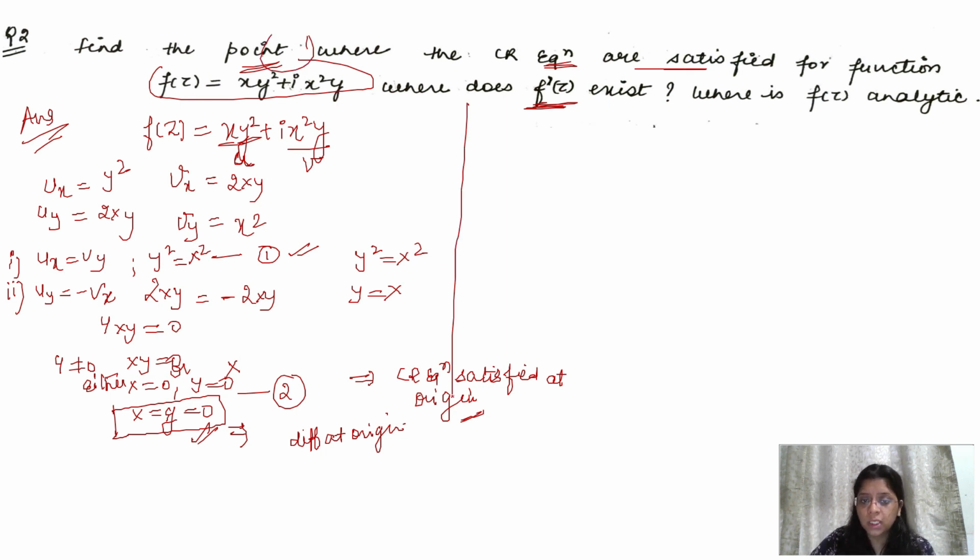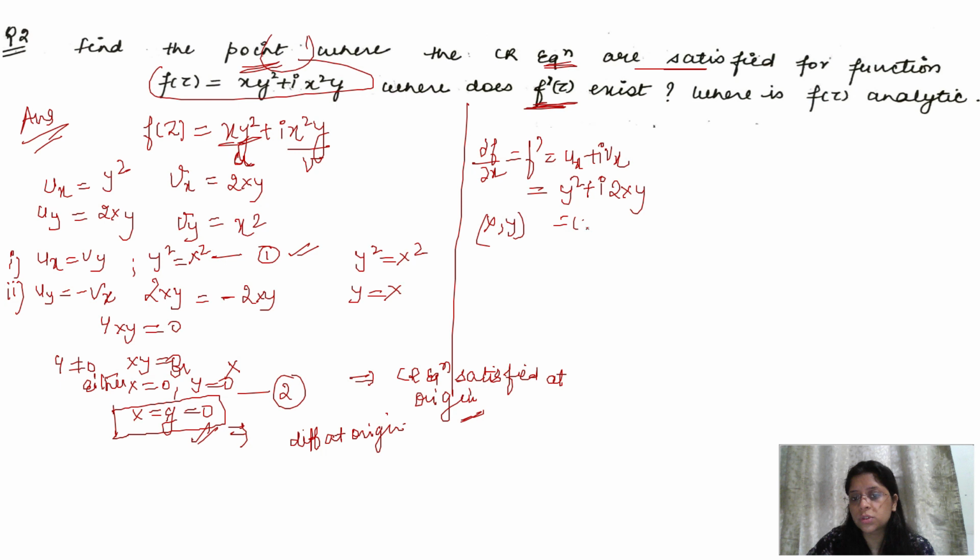Now moving to the second part of the question, find the derivative and check whether the derivative exists or not. So del f upon del x, which is equal to f dash, which is equal to ux plus i vx. We put the values ux equal to y square plus i vx equal to 2xy. Now we know the CR equations are satisfied at the origin, where x and y are equal to 0, 0. Put these values, we will get a finite value of f dash. So we say the derivative of the function exists at the origin. I hope this is clear.